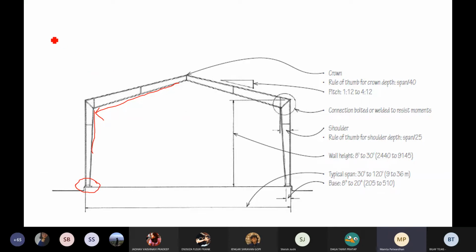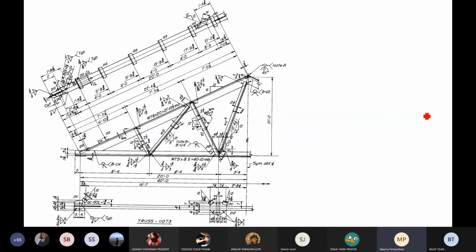If you see a very early example of the turbine factory, you can Google it and check it out, which is not a formal portal, but it acted like a portal frame, and they had very interesting kind of joinery here at the base. Okay, don't worry too much about this because portal frame is not something that we do at this level, but yeah, you need to understand. This is a typical shop drawing done by hand. This is what goes to the fabricator, or the fabricator, based on the structural engineer's design or calculations, creates this drawing.